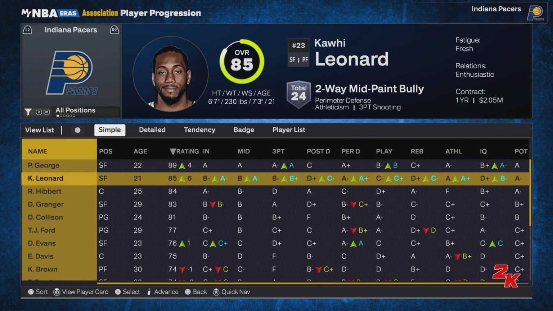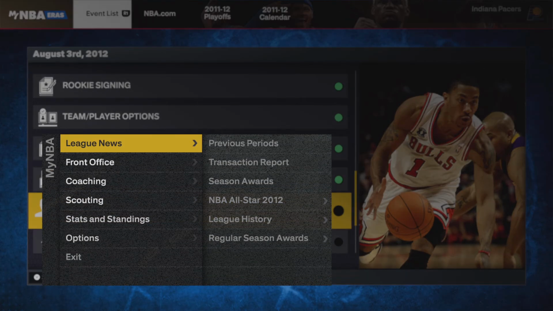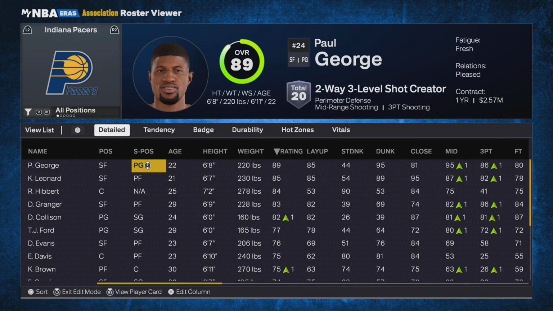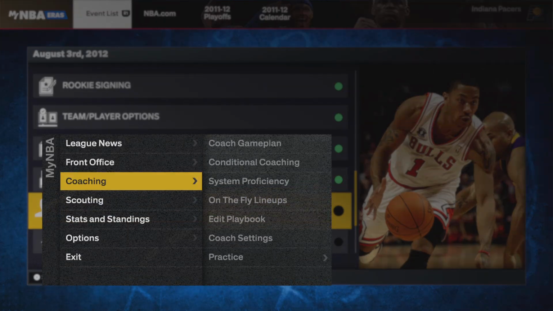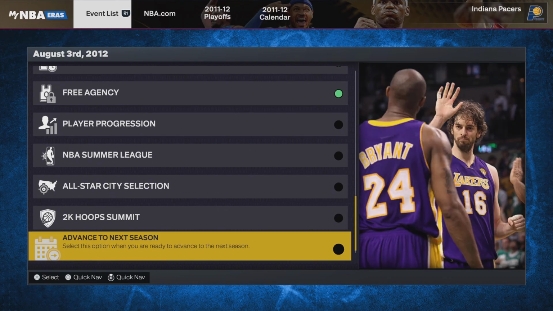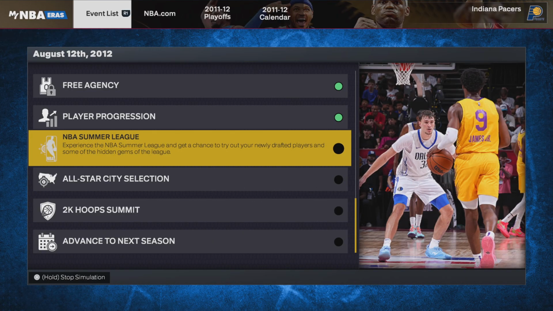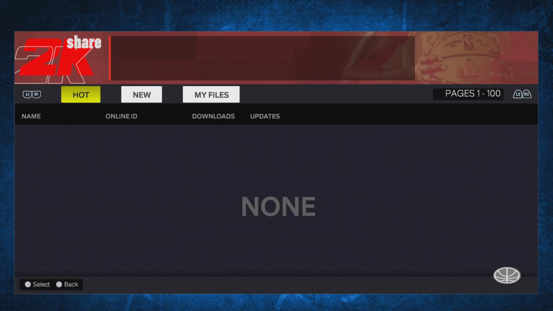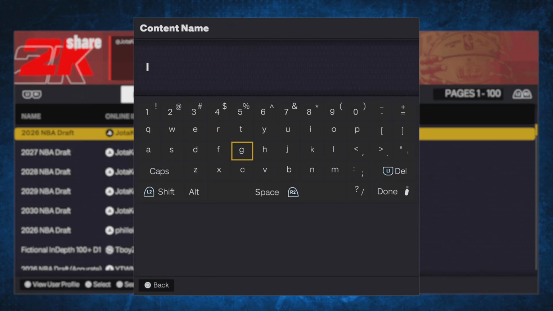Paul George is an 89, Kawhi's an 85. Okay, I'm gonna do something interesting. Since Paul George actually plays shooting guard in real life, I am gonna make him a small forward, shooting guard. So hopefully they would start him at that position, because shooting guard is one of his other positions. Nobody thinks of Paul George and thinks power forward, unless it's modern day. He'll play power forward sometimes. I think last year he was even playing center. That was very weird. I would never play Paul George at center, to be honest.